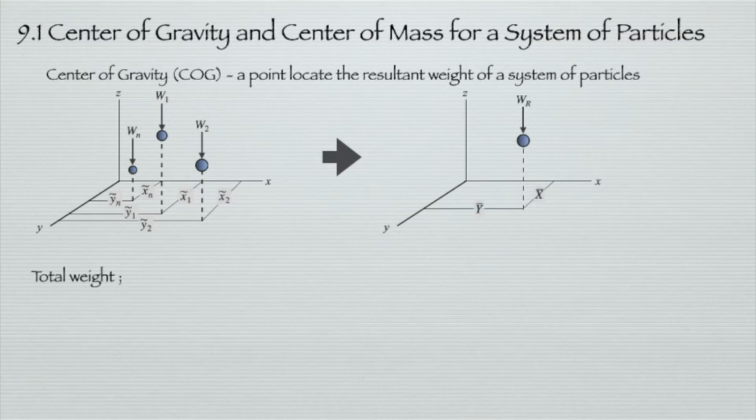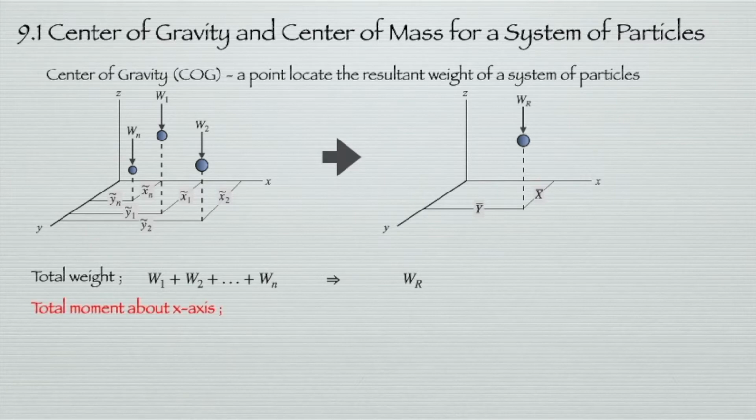Then from these 2 systems, if we look at the total weight, on the left system we have W1 plus W2 plus Wn. Since the systems are equivalent, the total weight is similar to the right system, WR.